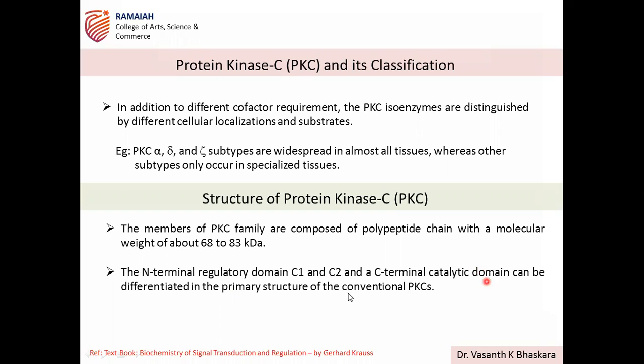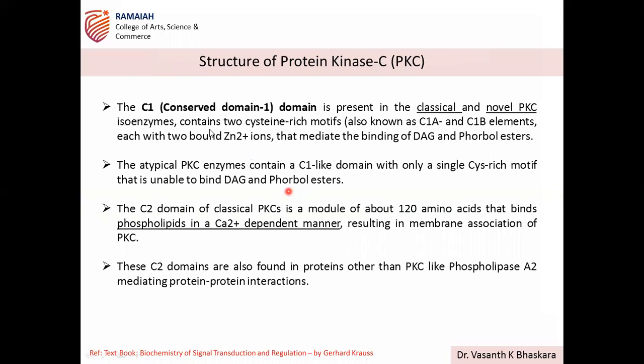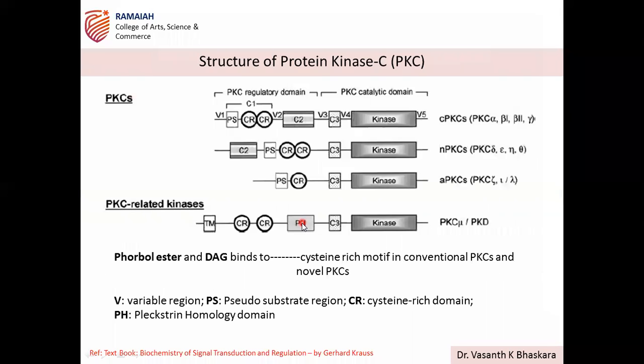And the C-terminal domain can be differentiated in the primary structure of the conventional PKC. So the C1, the conserved domain, is present in the classical and novel. So this we have to understand here. So this is N-terminal and this is C-terminal. The regulatory domain is towards the N-terminal and the catalytic domain towards the C-terminal.